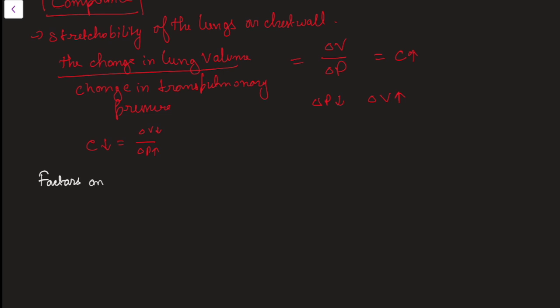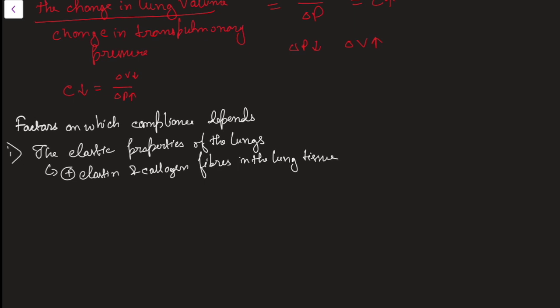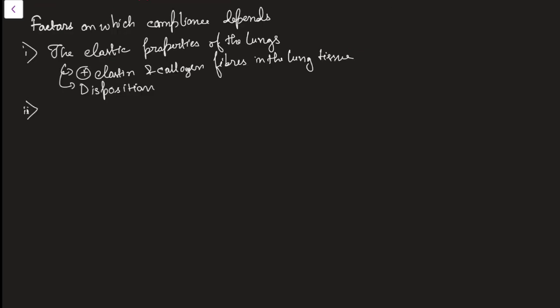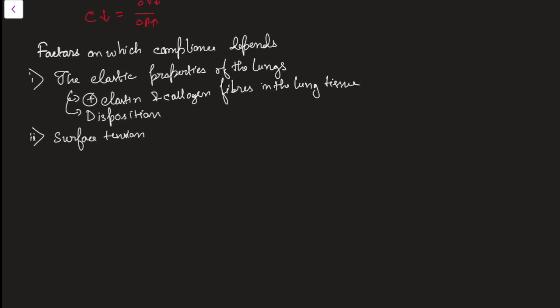Factors on which compliance depends. First is the elastic properties of the lungs, which further depends on the presence of elastin and collagen fibers in the lung tissue, and also depends on their disposition, means conformation, how these elastin and collagen fibers are disposed. Another factor on which it depends, that is surface tension. The surface tension is a detailed topic I will be explaining just after this, but just remember that compliance will depend on the surface tension also.